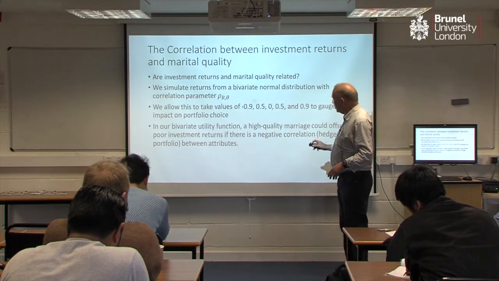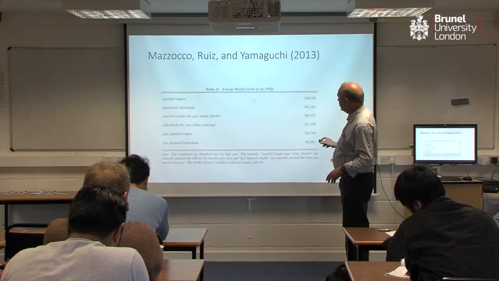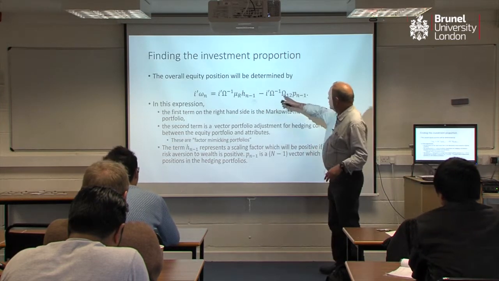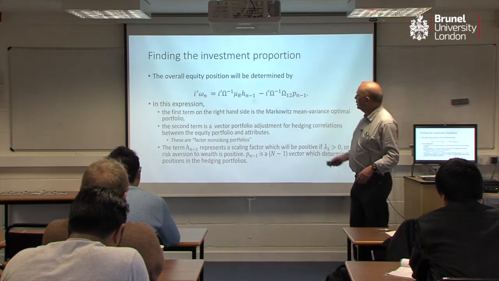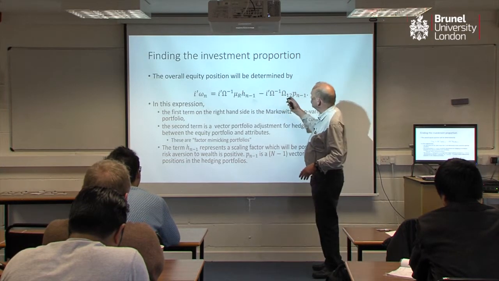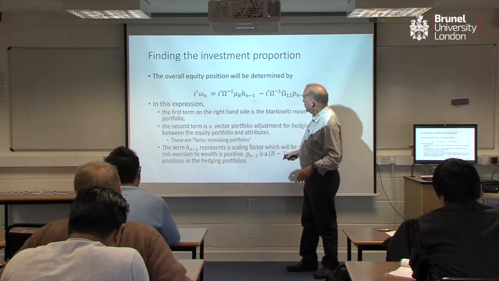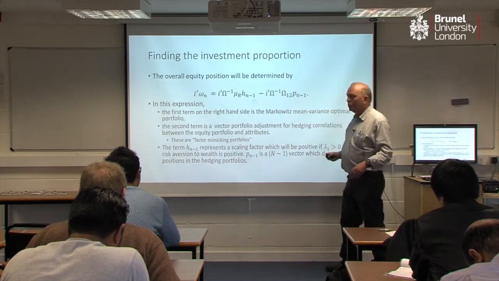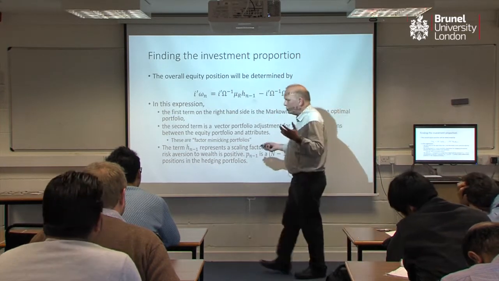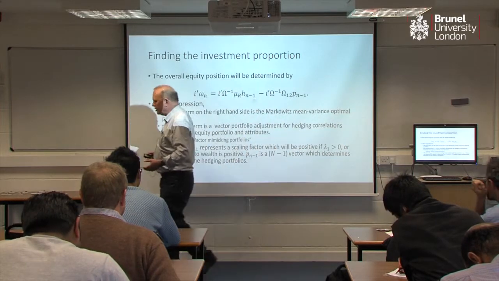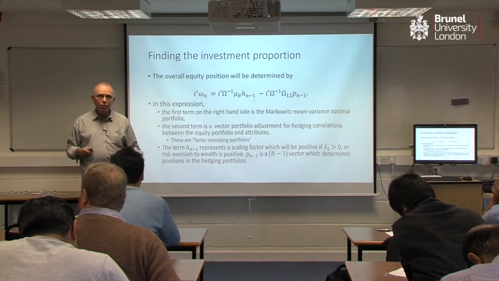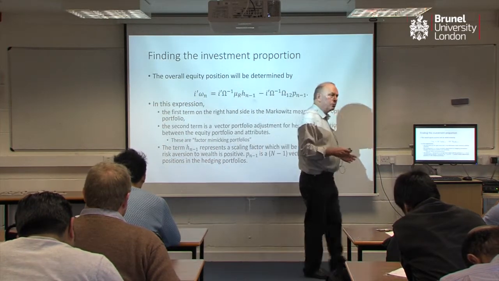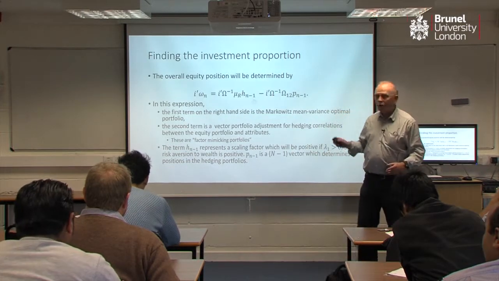And what would that tell us? Well, let's just get the intuition of this, and then I'll probably stop. Think of this as a correlation. If the correlation's negative, loosely speaking, because these things should be positive, they are under weak conditions, that would increase our equity position. What is that saying intuitively? That's saying that if I know that my low wealth state is likely to be compensated by a good marital state, I'll invest more in equity. And that's exactly the result that the model shows.